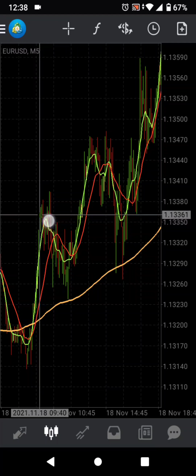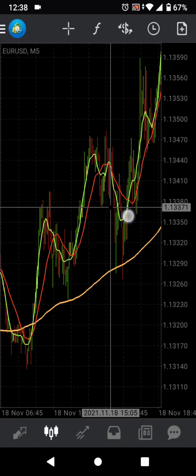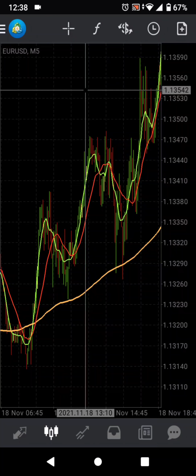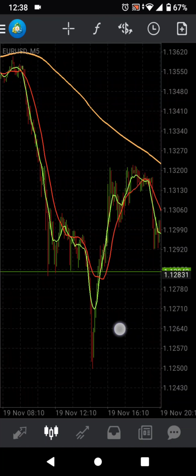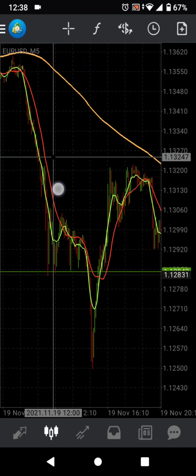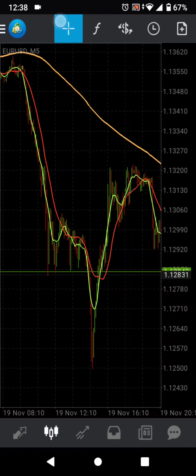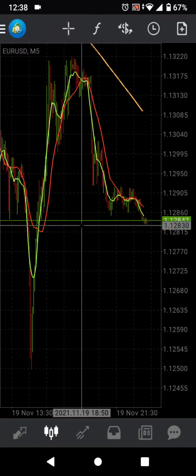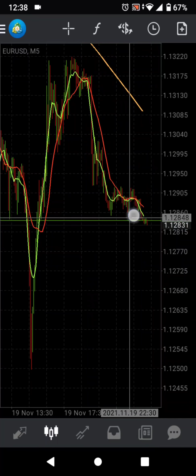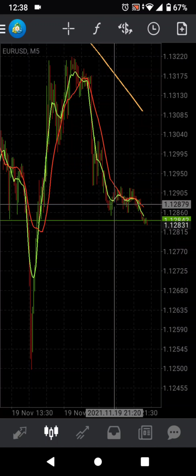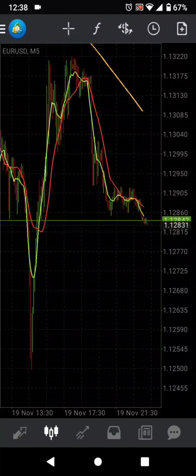You got a nice buy, wait for the pullback, nice buy, wait for the pullback, nice buy. 3 good positions. You can also see down here under the orange, sell, wait for the pullback, and we got another sell that we've been in since last week. All right, so you go ahead and get this strategy and start practicing this. But let's say you're not consistent, nor are you profitable yet.